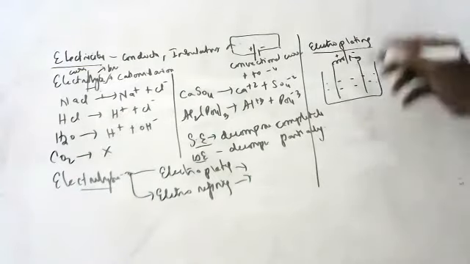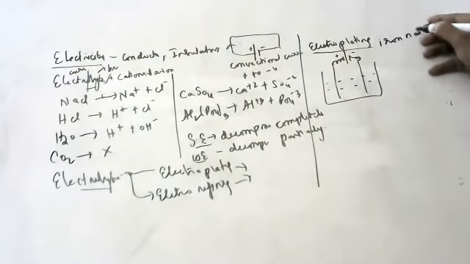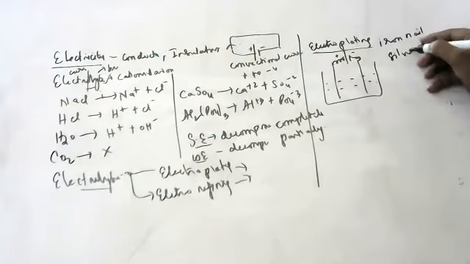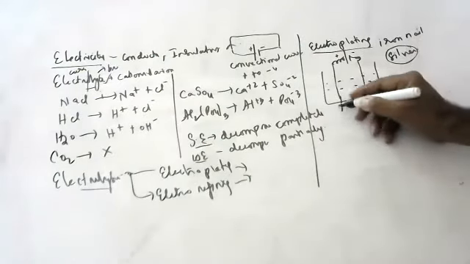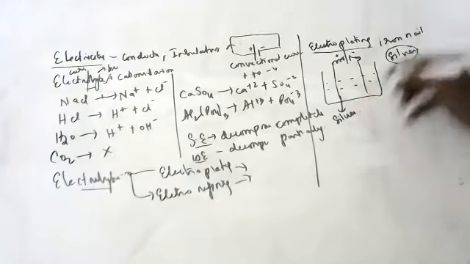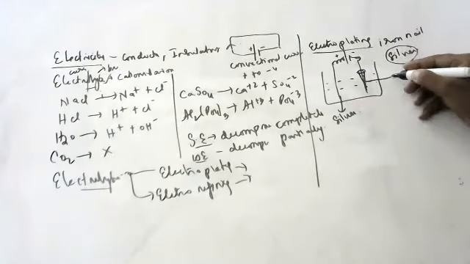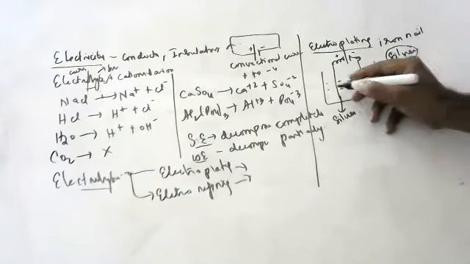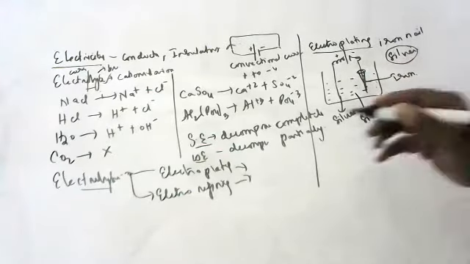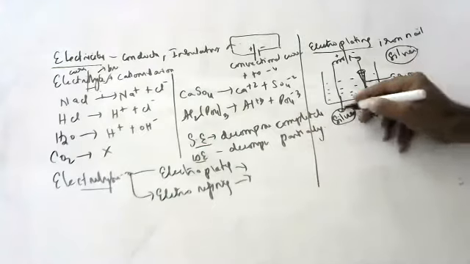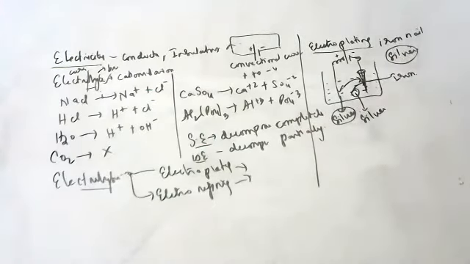Okay, children. Electroplating means, imagine I have an iron nail and I want to plate it with silver. I want to coat it with silver. Silver I should take at the anode. Whichever is taking the coating, I should keep at the cathode. Iron I should keep at the cathode. And the electrolyte should be some silver salt, so that when you pass current, silver from the anode and electrolyte will come and settle on the cathode.